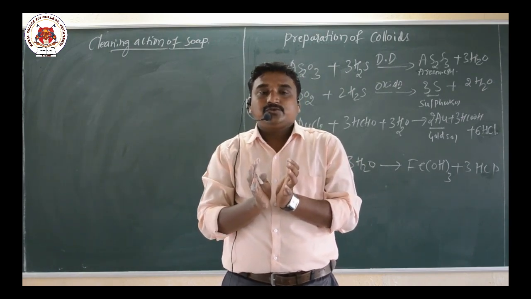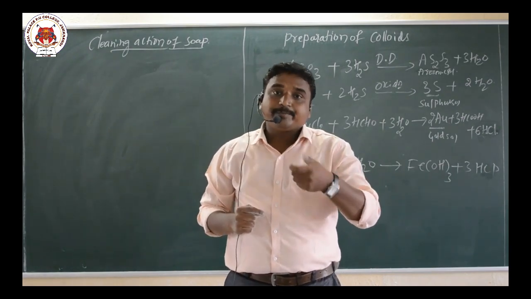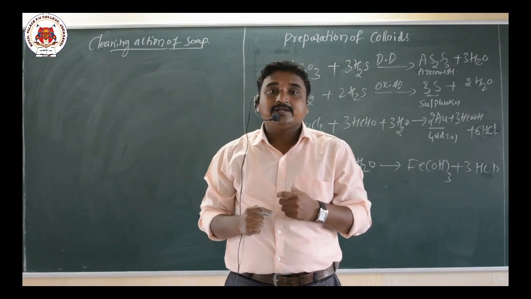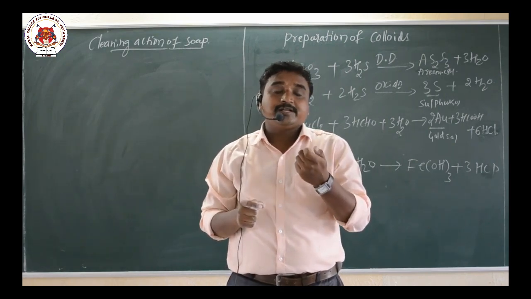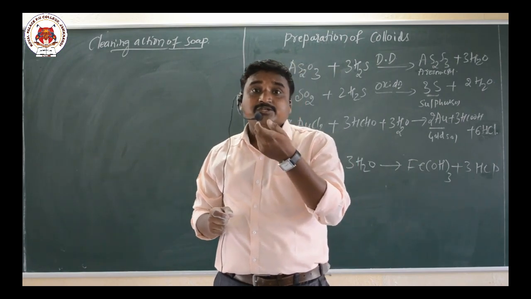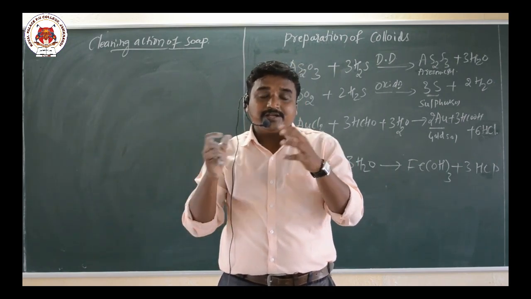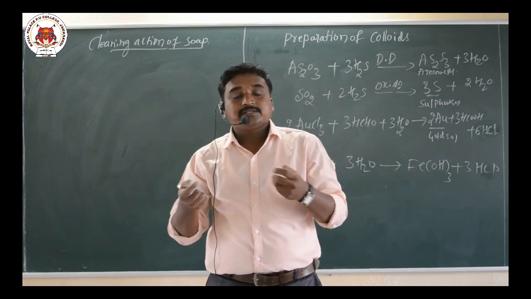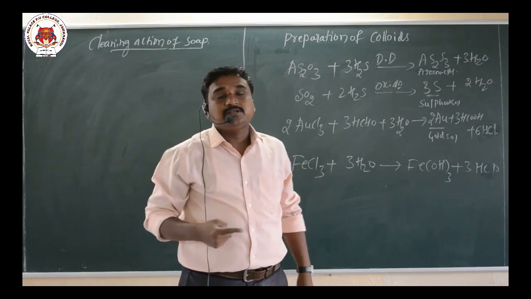In soap we have two parts: hydrophobic part, which is the long chain hydrocarbon, and hydrophilic part, which is the polar head, COO minus. At higher concentration the anions are pulled into the bulk and there is a formation of a spherical shape structure, so that is called ionic micelle.